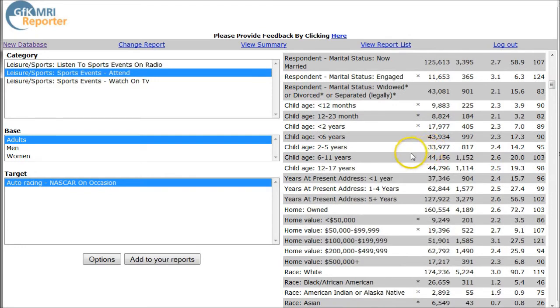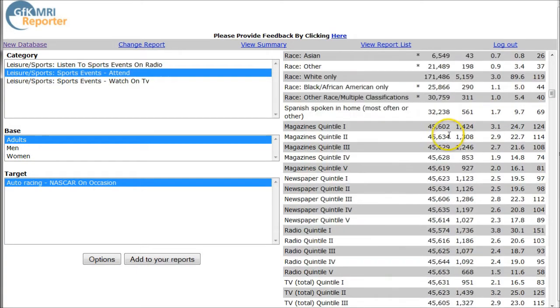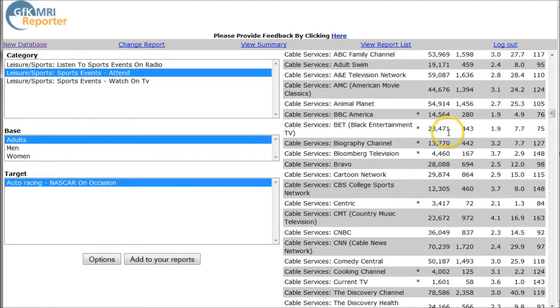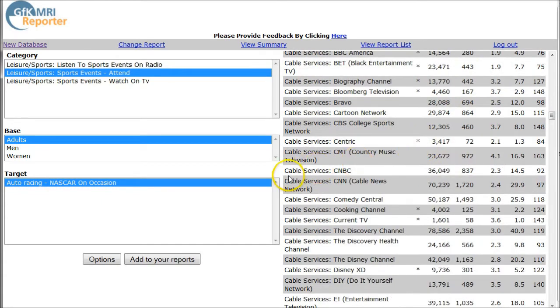Now, what was interesting about this is that the students were looking to develop some kind of marketing case study, essentially. And what we can do is go down and see things like what kind of TV they watch. For example, looking at country music television, the index is pretty high here, so we see that 16.9% of people who attend NASCAR will also watch country music television.